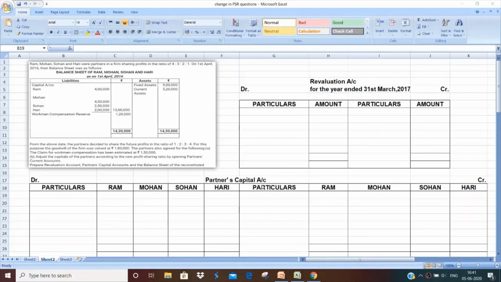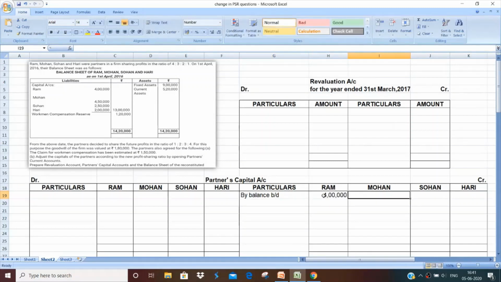So let's start with the question. I've already explained it to you. Now we'll start putting it in the revaluation, partners capital and balance sheet. Look at the liability side. First of all, we'll put the opening balances of partners capital account. They are given in the balance sheet, and all the partners have a credit balance. So balance brought down of the respective partners will be written on the credit side.